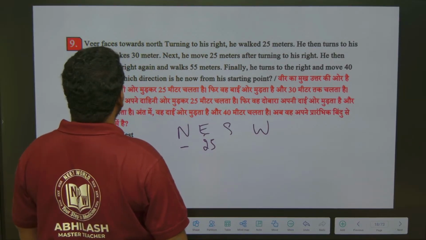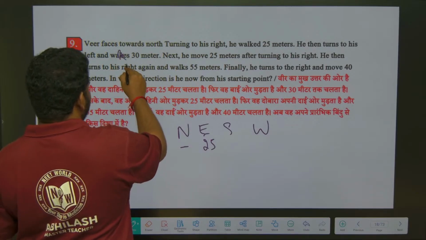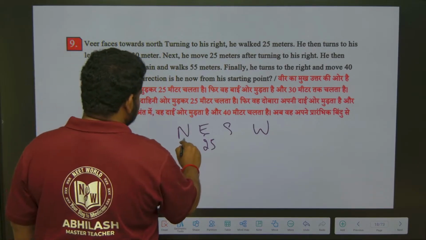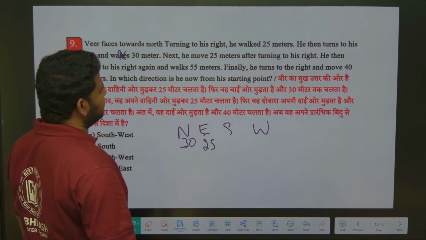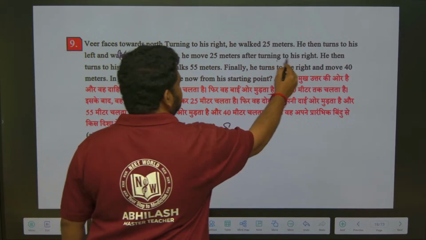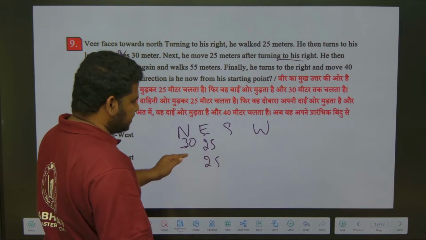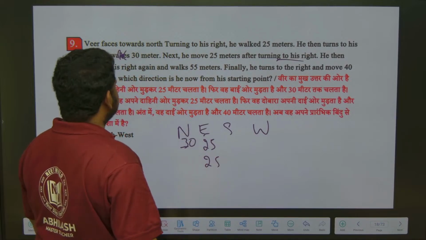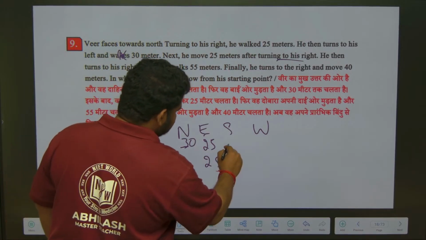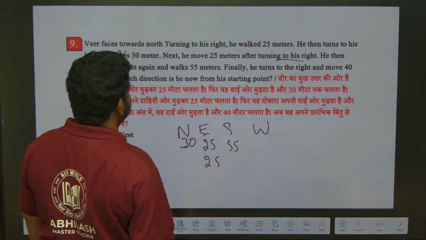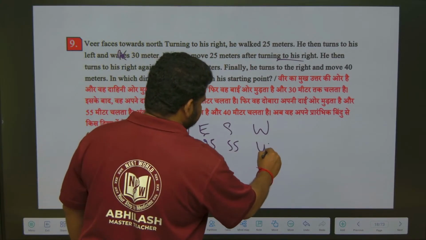Then he turns to his left and walks 30 meters. From east to left means it is north. Next he moves 25 meters after turning to his right. I should write it below, one line after another. He then turns to his right again and walks 55 meters. Right means it is south. Finally, he turns to his right and moves 40 meters.